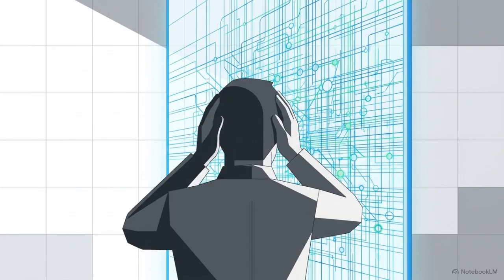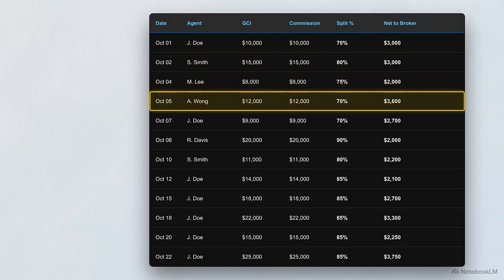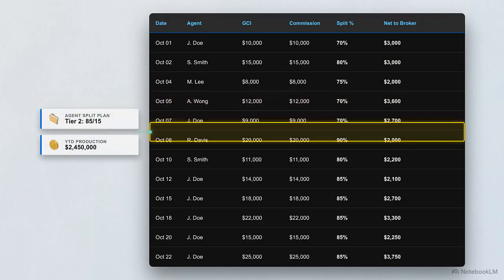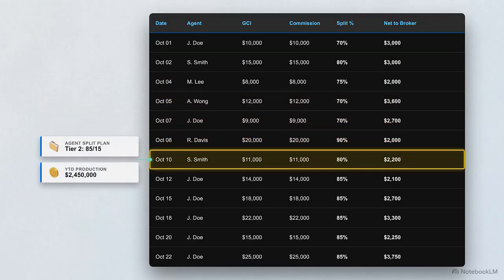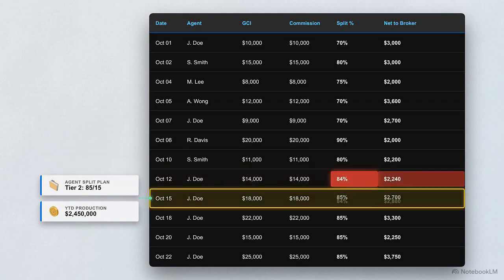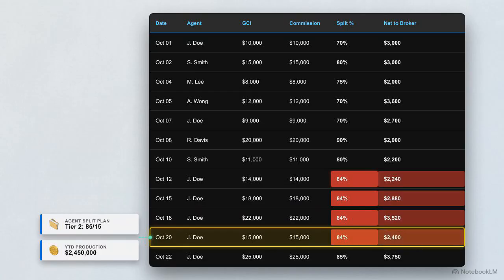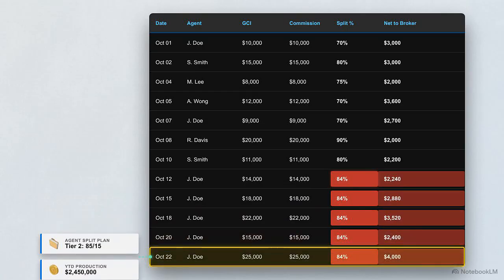Because the software can't monitor the incoming data, that job falls entirely on the person staring at the screen. You have to manually scan every single row, mentally cross-referencing individual agent agreements against their current production totals. This creates a highly fragile environment. If you accidentally skip a line or hit a 4 instead of a 5, the error doesn't just sit there. It quietly rolls forward, throwing off the splits on the next deal and the one after that.